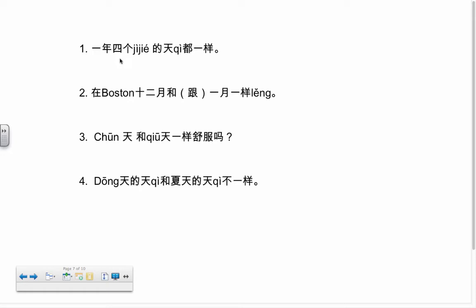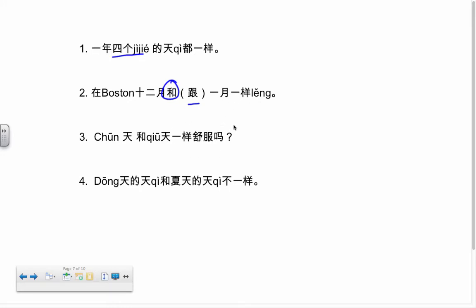We have 一年4个季节的天气都一样. What does that mean? So that's saying the weather in all of the seasons, in all four seasons, are the same, which may or may not be true depending on where you live. In Boston, it's definitely not true. The second one, 在波士顿12月和1月一样冷. Or I could also use 跟. I said 和, but 跟 is the same thing. Again, only pick one though. This is saying that in Boston, December and January are just as cold, equally as cold, which is usually true.